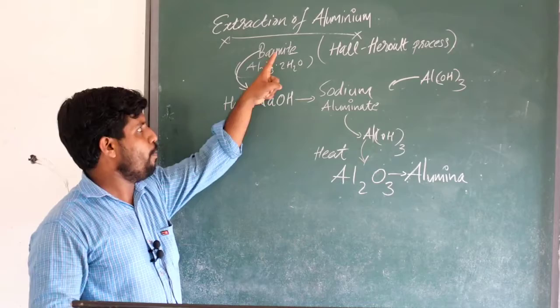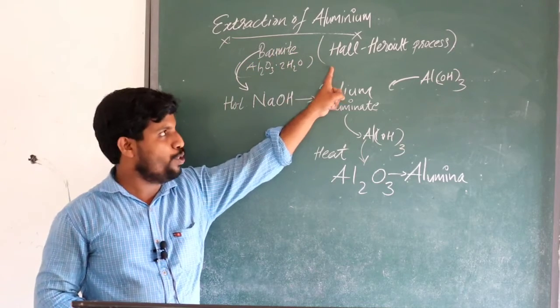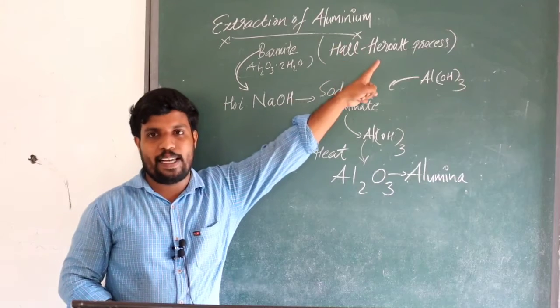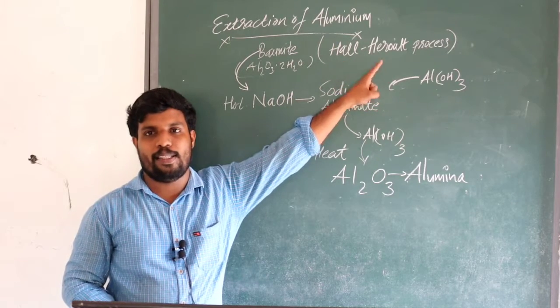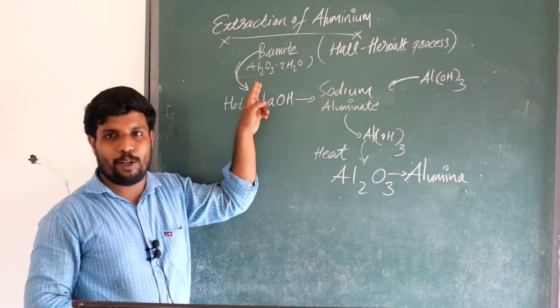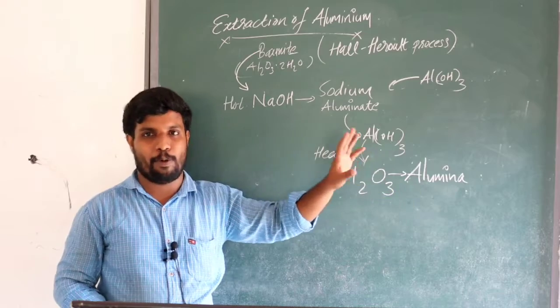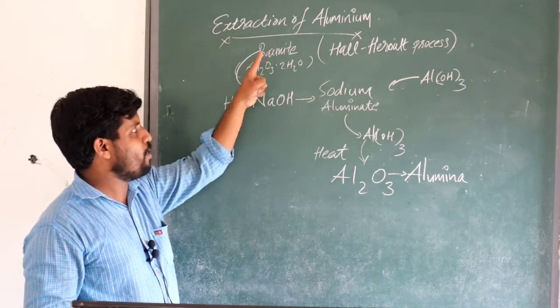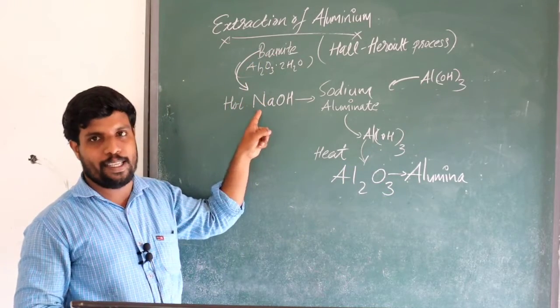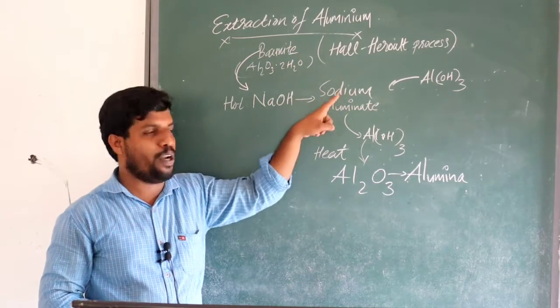So again, bauxite is the ore of aluminium, with molecular formula Al2O3.2H2O. The process of extraction of aluminium from bauxite is known as the Hall-Heroult process, and the ore is concentrated by the method of leaching. Up to this is the concentration of bauxite, the leaching process. We add the crushed ore into hot sodium hydroxide. The aluminium portion dissolves and forms sodium aluminate.